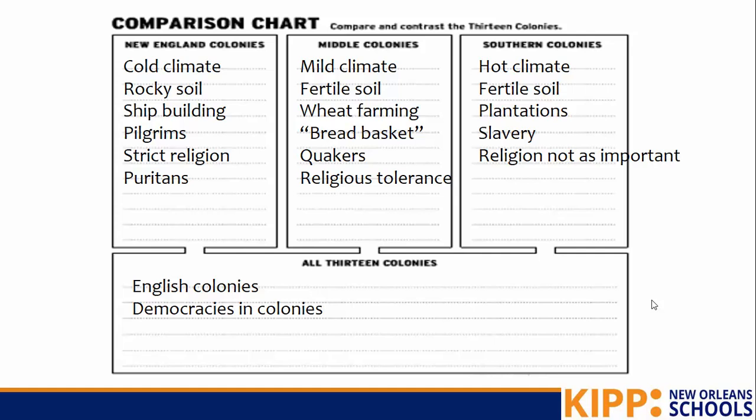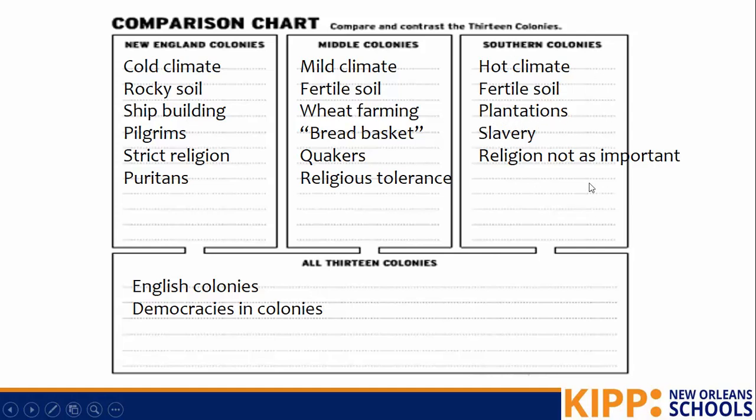The southern colonies, we know, had a hot climate, fertile soil, rivers, slavery, and religion was not as important. One thing to note here, the southern colonies did have the most enslaved people, but the middle and New England colonies were not innocent. They also had enslaved people. The reason they didn't have as many as the southern colonies is that they didn't need them as badly. You don't need enslaved people to build ships, but you do need a lot of people to work on a plantation to grow cash crops.